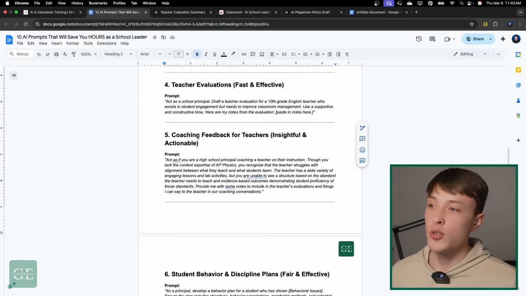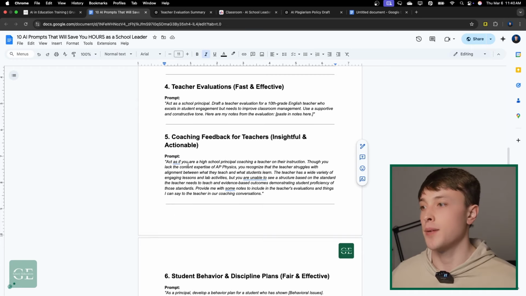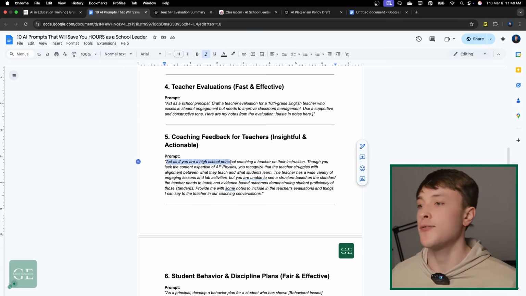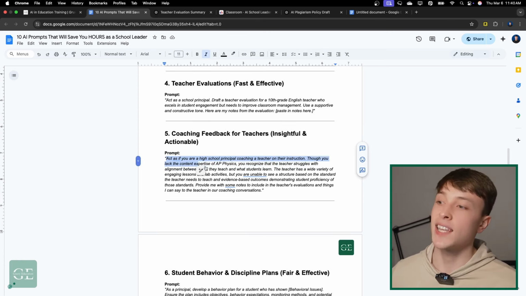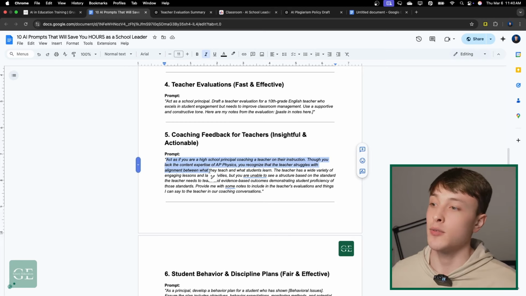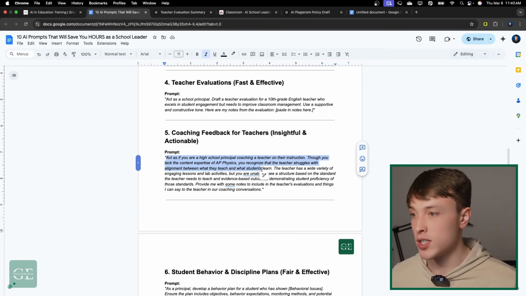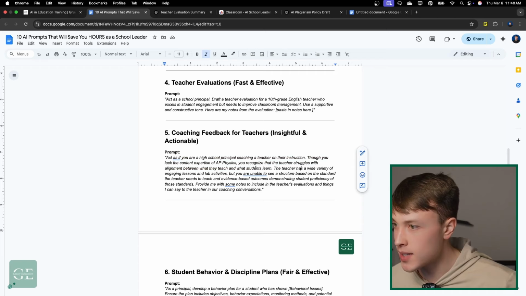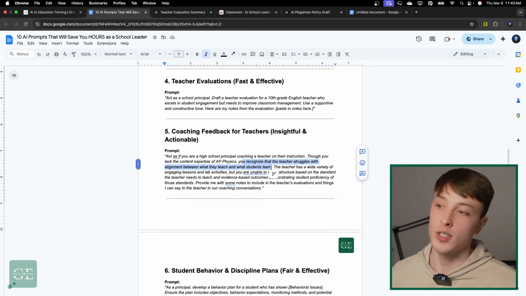Next up, we have coaching feedback for teachers. This is a situation where, so I'll just read it aloud. It says, act as if you're a high school principal coaching a teacher on their instruction. Though you lack the expertise of AP Physics, you recognize that the teacher struggles with alignment between what they teach and what the students learn.